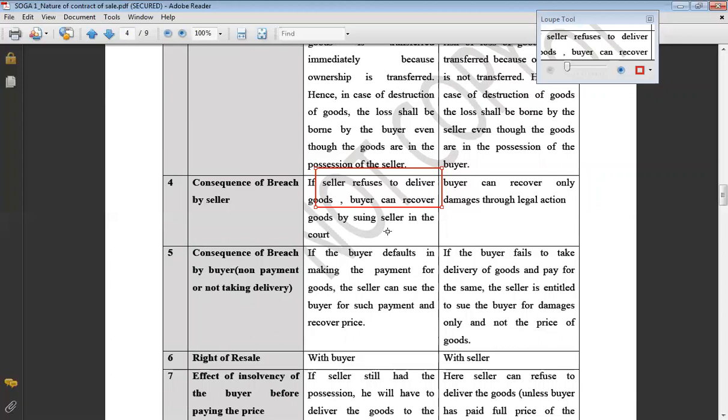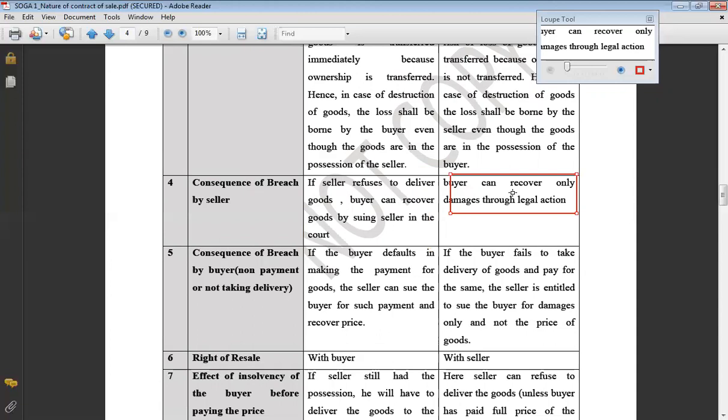So in that case, what can a buyer do? Buyer can take a suit. He can file a suit against the seller, because the goods belong to him. He is the owner, so he can recover the goods by suing, by taking legal action against the seller.